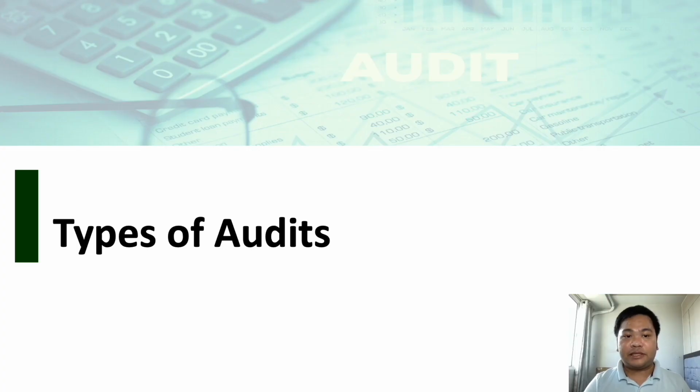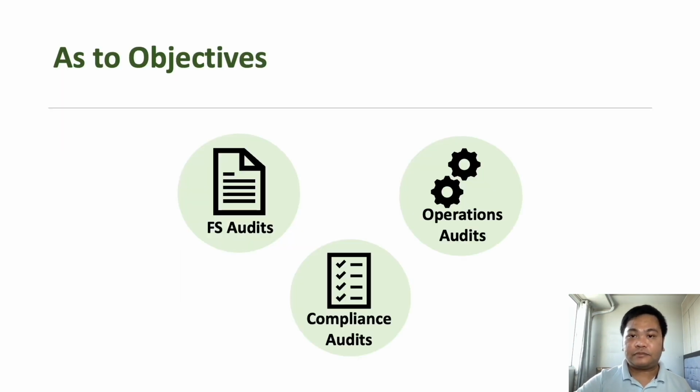Next part, we will discuss the different types of audits. So audits can be classified as to objectives and as to auditors. As to objectives, audit can be classified as financial statements audit, operations audit, and compliance audits.